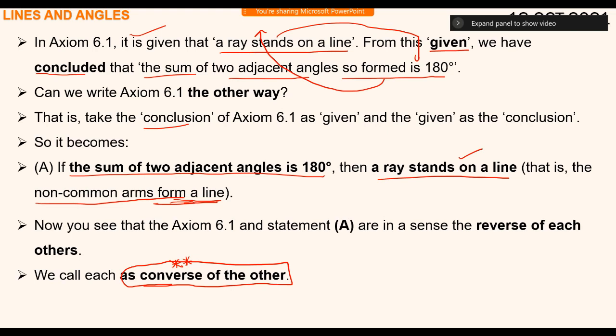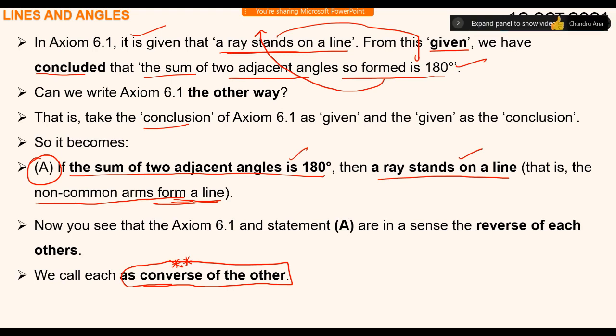Here are the statement axiom 6.1 and statement A. They both are converse to each other. One says if a ray stands on a line, then the sum of two adjacent angles so formed is 180. Statement A says if the sum of two adjacent angles is 180 degrees, then the ray stands on a line. Are you observing the two, layer 1, layer 2 type? Is it clear to you what I said, children? Yes, sir.